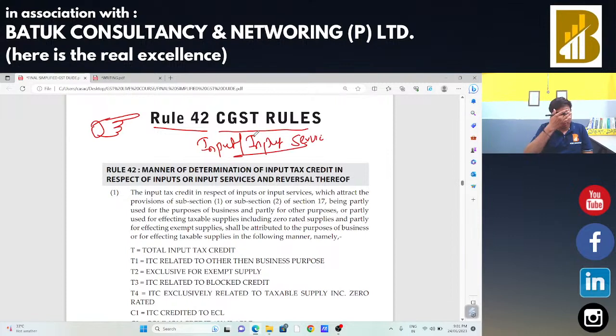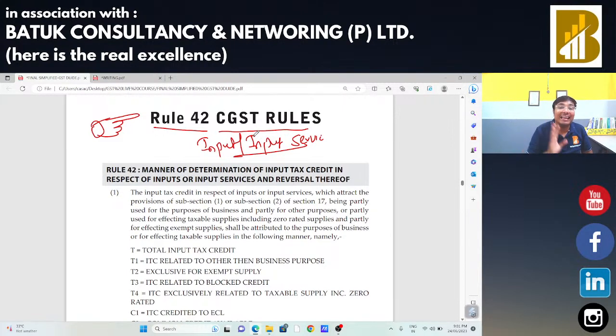Very much important concept, and as a departmental authority, because most of you are from the department, you can find out maximum revenue leakages from this rule number 42 and 43. Whenever you are going to calculate the reversal of input tax credit as per rule number 42 and 43, you will find multiple issues and errors in that.